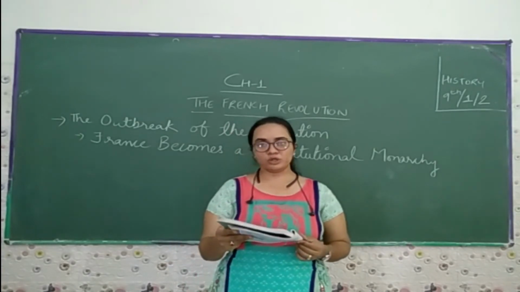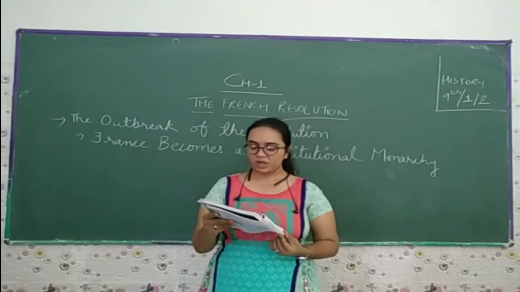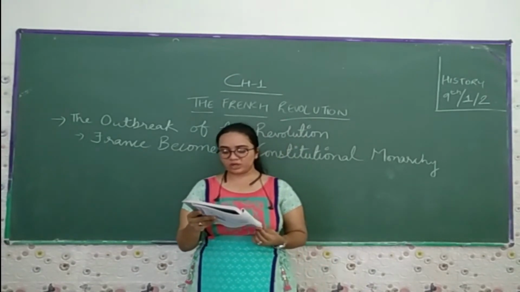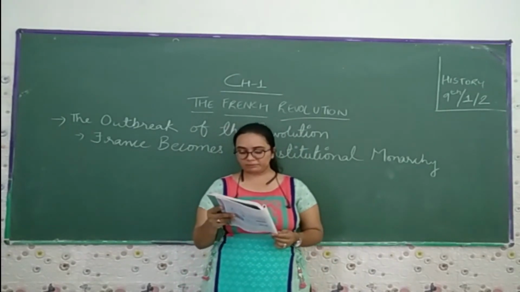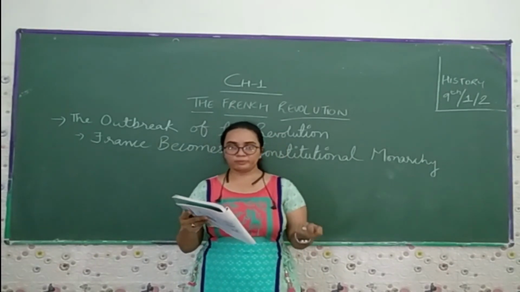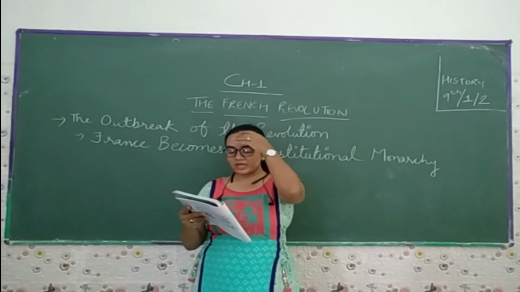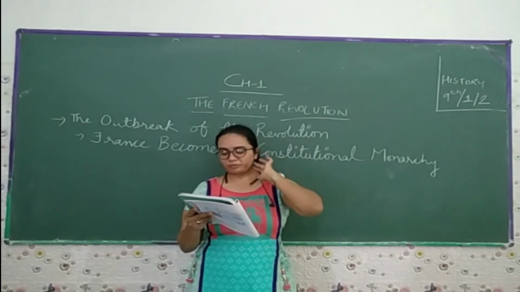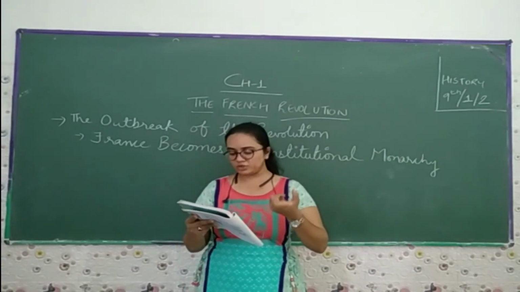The source of all sovereignty resides in the nation; no group or individual may exercise authority that does not come from the people. Liberty consists of the power to do whatever is not injurious to others.